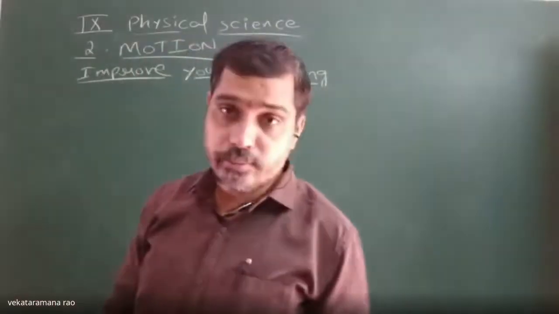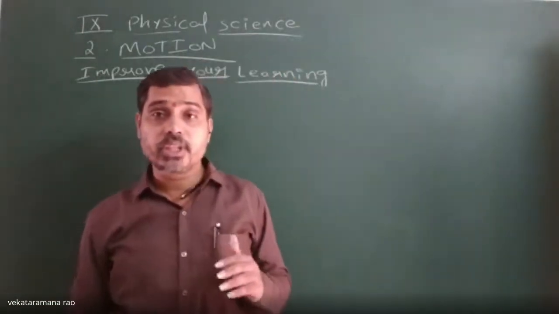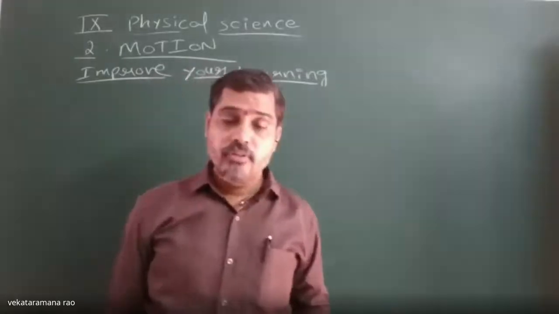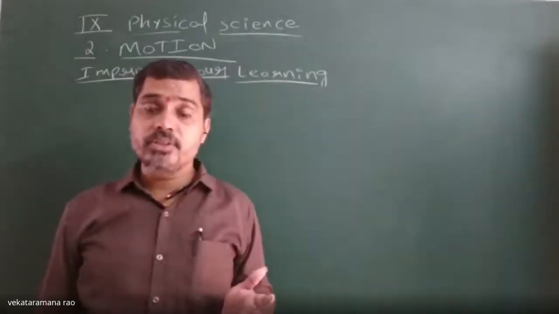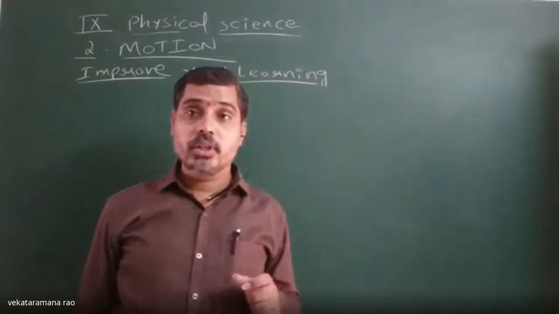Average speed means the total distance traveled by the object in a total time, whereas average velocity means the total displacement covered by an object in a total time.